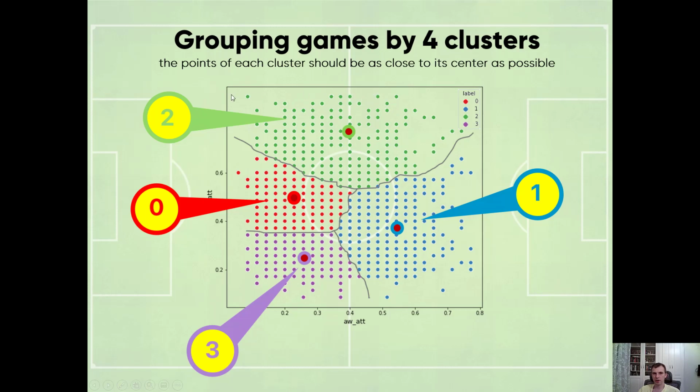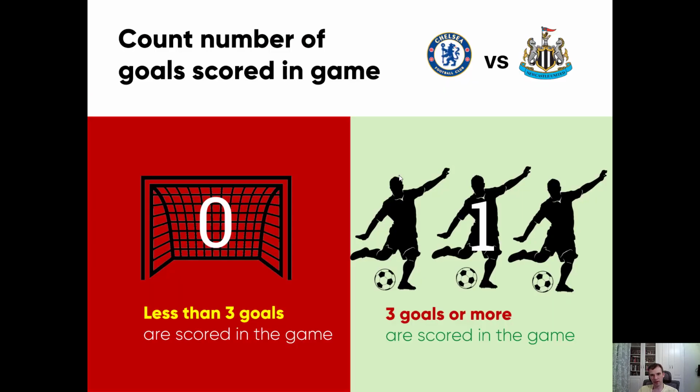For example, we can take cluster 2 and draw the line here, so that one part contains only games between 2 top teams. So you can see here the home team performance is about 70%, the same for the away team. And another part contains the remaining games. And we see what kind of division brings the best results. Okay, so that's it for the theory.